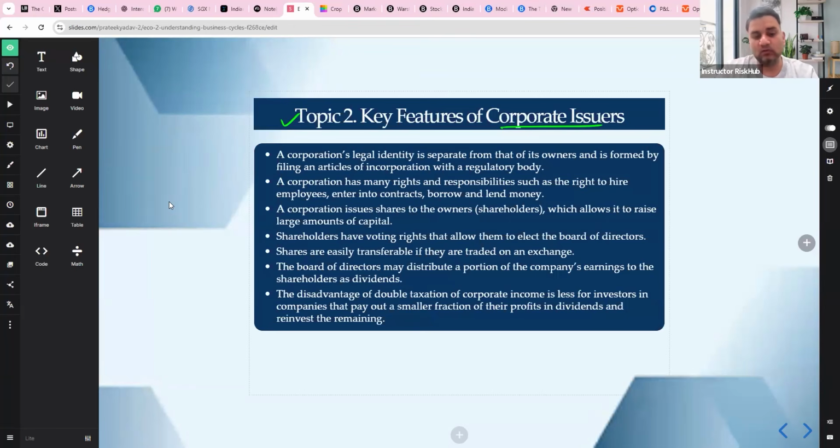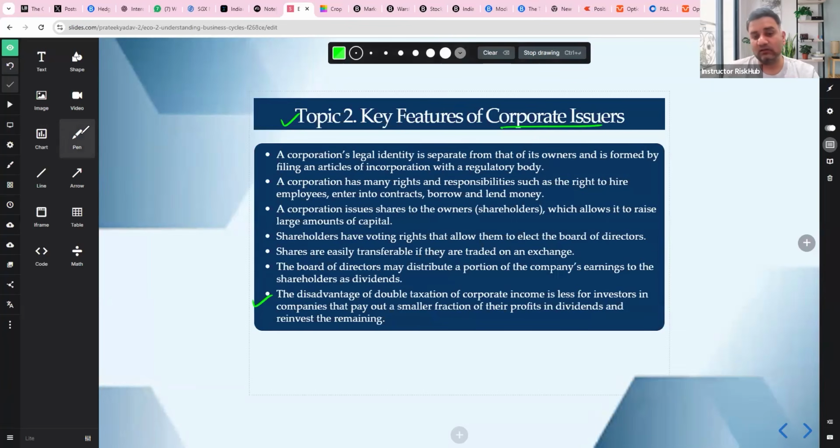Voting rights: shareholders vote to elect the board. Transferability of shares: if listed, shares are easily transferable. Dividends: the board may distribute earnings as dividends. Then we look at the double taxation impact, which is less severe for companies that retain earnings instead of paying dividends. Overall, the point here is that corporations trade flexibility for capital access, for higher regulation and taxes, and that's what we need to understand. So there are definitely some disadvantages that you need to keep in mind.